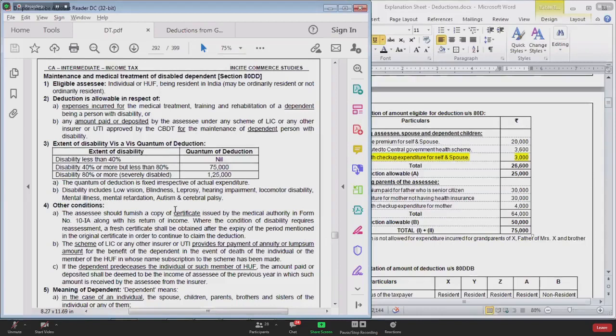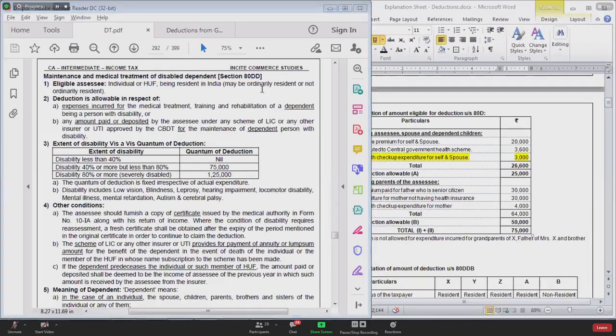Even if you don't spend a single rupee, you will get deduction. But in case of section 80DD, since this is a payment based deduction, you have to spend money. If you don't spend money, no deduction. Have you first of all understood the difference between section 80DD and section 80U? Yes.